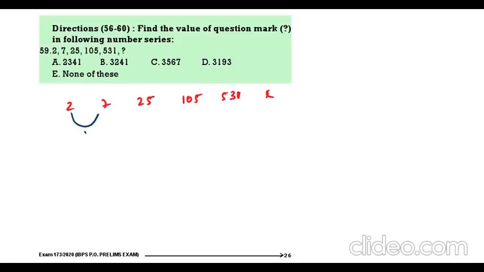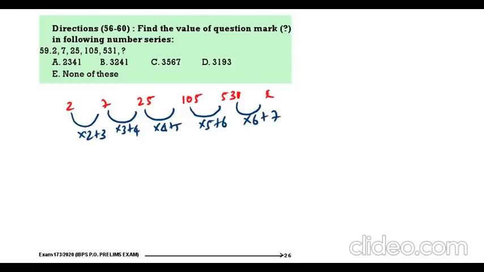2, 7, 25, 105, 531 and question mark. So into 2 plus 3, into 3 plus 4, into 4 plus 5, into 5 plus 6, into 6 plus 7. 531 into 6, 3186 plus 7, 3193.